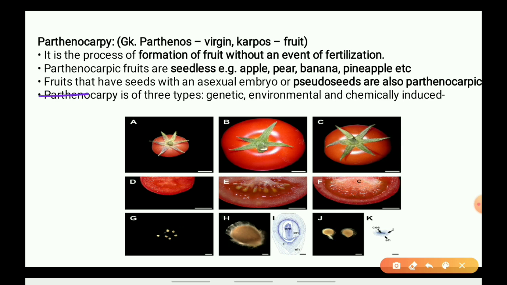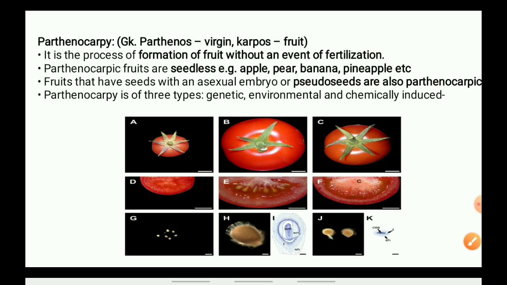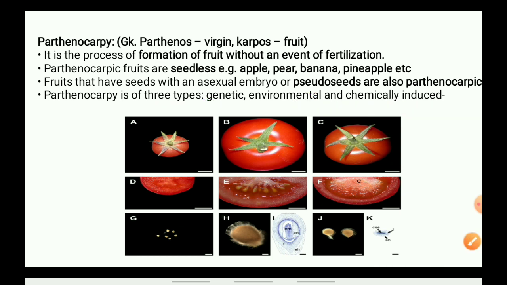Okay, so the fruits that have seeds with an asexual embryo or pseudo seeds are also parthenocarpic. Sometimes we also get pseudo seeds, though they are not actual seeds, but they look like seeds. In parthenocarpic plants, sometimes the pseudo seeds are also formed. Now let us see the types of the parthenocarpy. The parthenocarpy is of three types: the genetic parthenocarpy, the environmental parthenocarpy, and chemically induced parthenocarpy, which is very common nowadays.